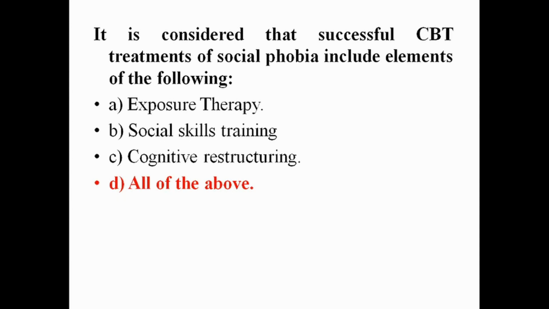So, the answer is option D, all of the above. Cognitive behavioral therapy is an intervention for changing both thoughts and behavior. And CBT represents an umbrella term for many different therapies that share a common aim of changing both cognitions and behavior.